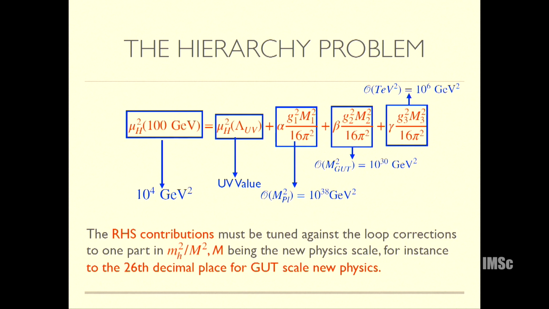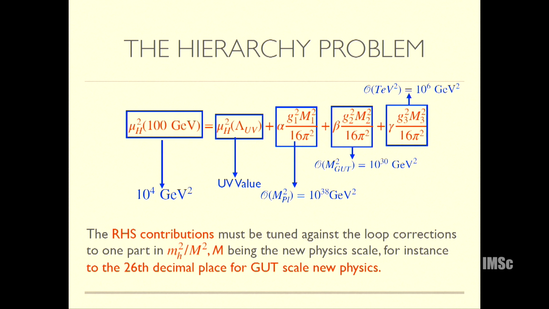Now, as you well know, if these masses are very big, for example an order Planck squared correction, or maybe you have some new physics at the GUT scale, or at the TeV scale, these numbers are pretty big. Even at the TeV scale it's pretty big, whereas the left hand side is just about 10 to the 4 GeV squared. So what this means is that this small number can be obtained only in a very small fraction of the UV parameter space.